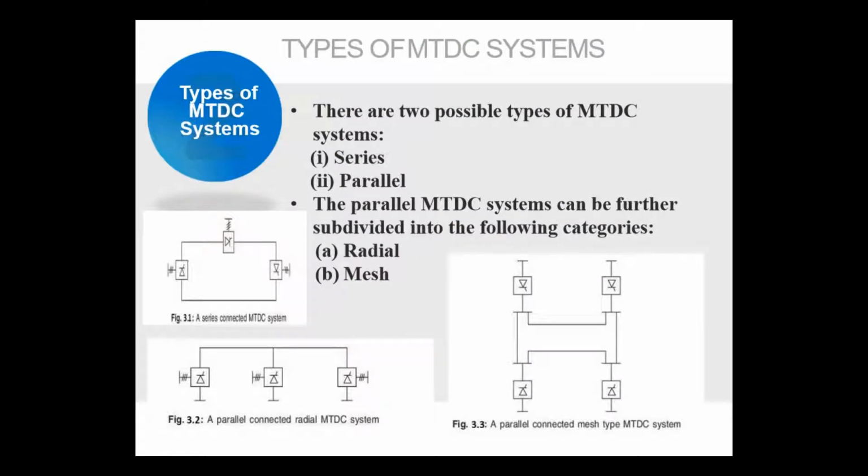Types of MTDC system. There are two possible types of MTDC system: series and parallel. The parallel MTDC system can be further subdivided into the following categories: radial and mesh. Here this is a series connection of an MTDC system. Figure 3.2 is the parallel connection of a radial MTDC system, and figure 3.3 is a parallel connection of a mesh type MTDC system.